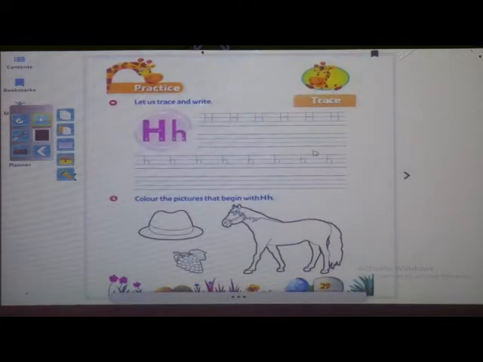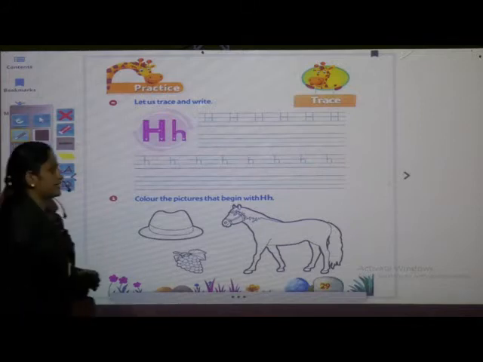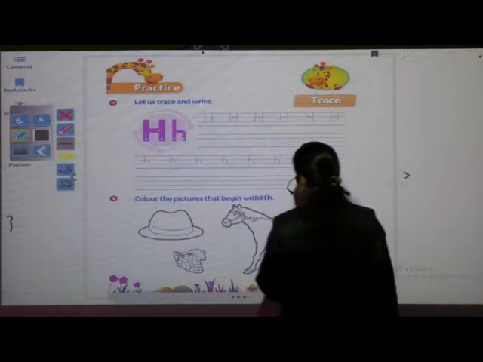Now you have to turn the page. Open the next page of your skill book. Now we have to trace and write capital letter H and small letter h. Are you ready? Okay children. So now I will teach you how to write capital letter H and small letter h.